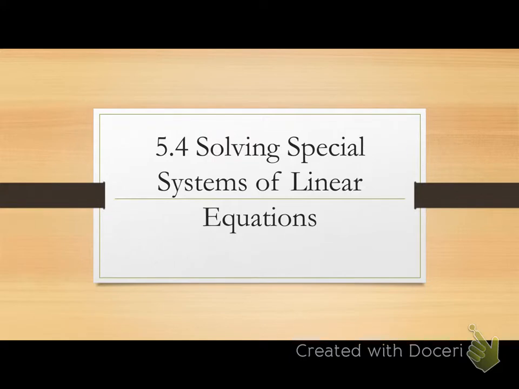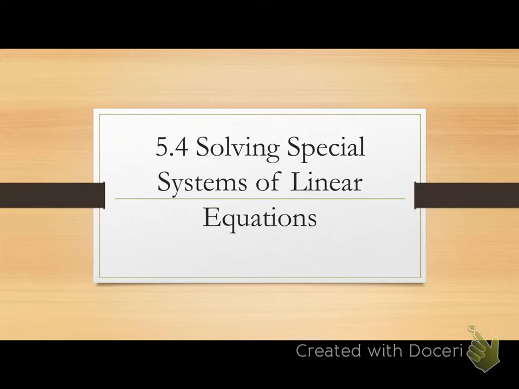It's on the board. Not linear equations, but systems of linear equations. That's what chapter 5 has been all about, right? A system is two or more equations that have the same variables, correct? So what are the three methods we've used to solve systems of equations? Substitution, elimination, and graphing. Very good.